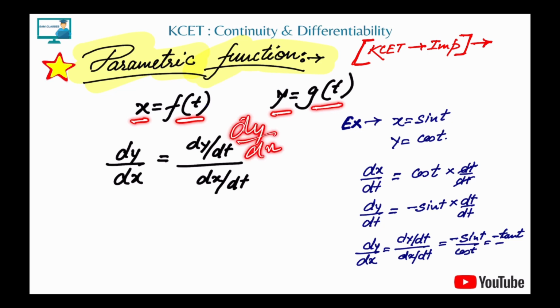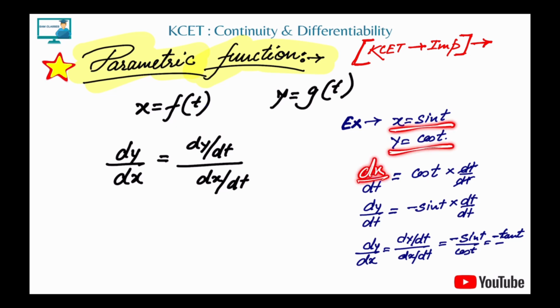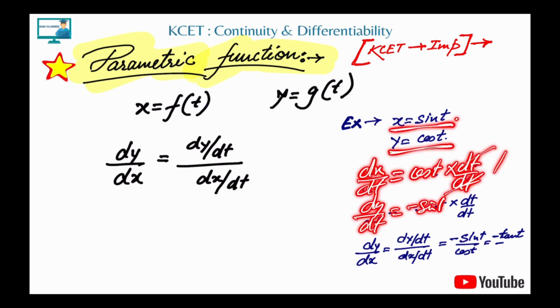Okay, so what we'll do, we'll differentiate y in terms of t, differentiate x in terms of t, and divide. That's it. Let's say we have a function x is equal to sin t, y is equal to cos t. So dx by dt will be what? Simple. If you differentiate sin, you'll get cos t, and since you are differentiating with respect to t, dt by dt is 1. Clear? Now dy by dt will be minus sin t into dt by dt, that's again 1. Correct.